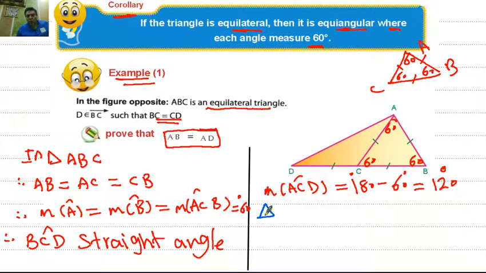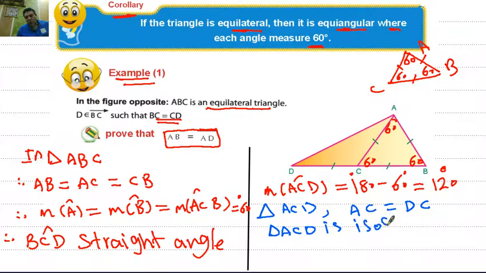In triangle ACD, AC equals CD, or DC. Then triangle ACD is an isosceles triangle.